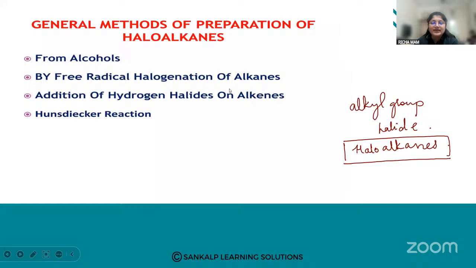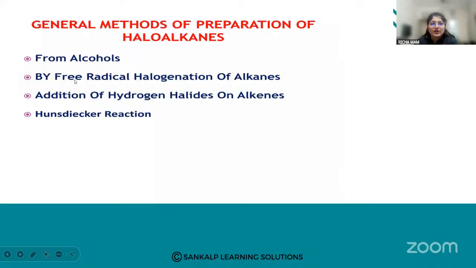So let us see how to prepare the haloalkane. These are some of the general methods of preparation of haloalkanes. So how can we prepare this haloalkane? There are four. From alcohols we can prepare. Then by free radical halogenation of alkane, and addition of hydrogen halide on alkene.